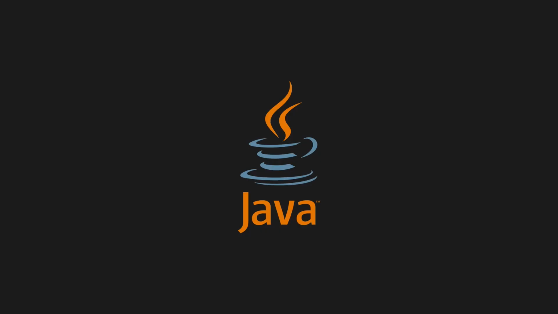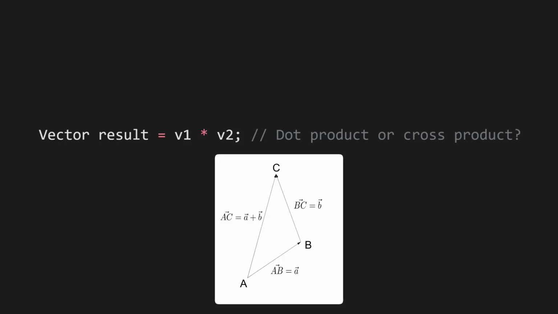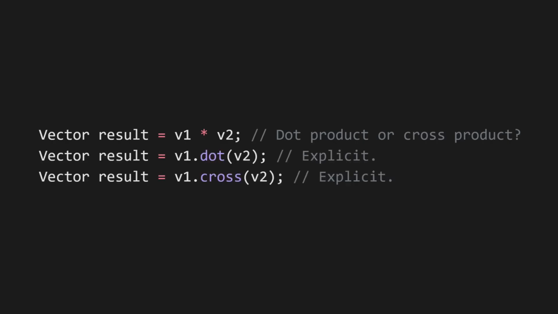Other languages like Java don't support this, and for good reason. It's a controversial feature. Let's say you have a vector, not a standard vector, but a physics vector with a direction and magnitude. If you were to overload the multiplication operator, it wouldn't be clear if this is going to perform a dot product or cross product. If you just used a normal function instead, you'd know what it was by looking at the name. I've also seen operator overloading used in very weird ways.